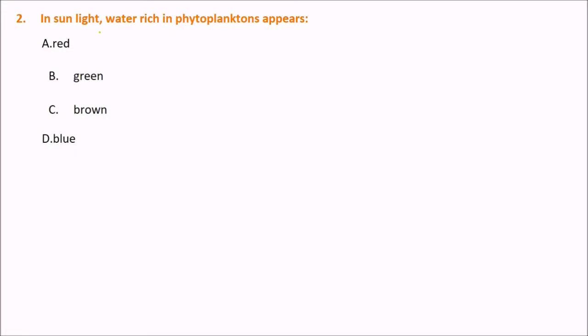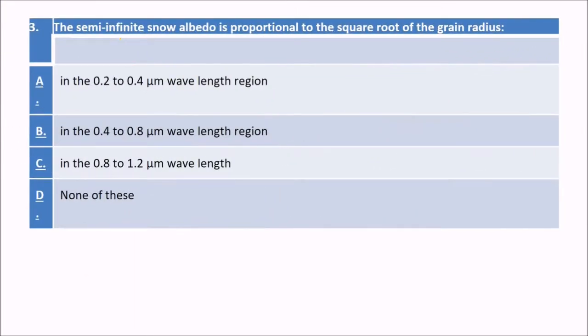The next question is, in sunlight, water rich in phytoplanktons appears. Is it red, green, brown, or blue? Okay, what could be the answer? In sunlight, water rich in phytoplanktons looks green. Green.